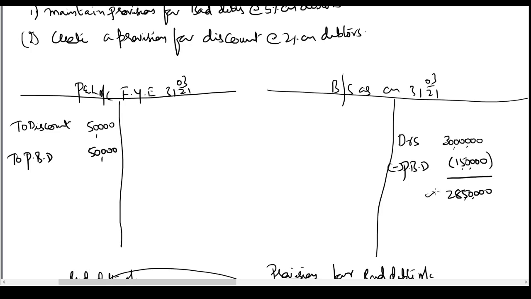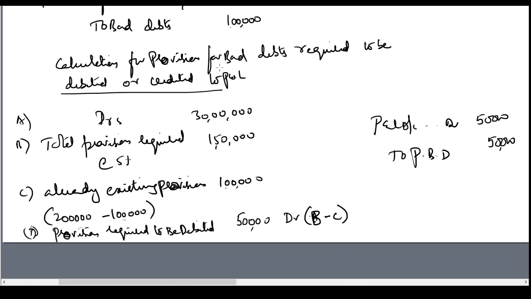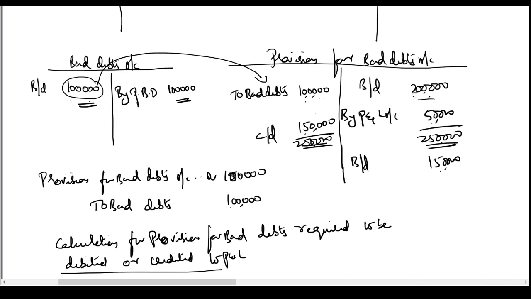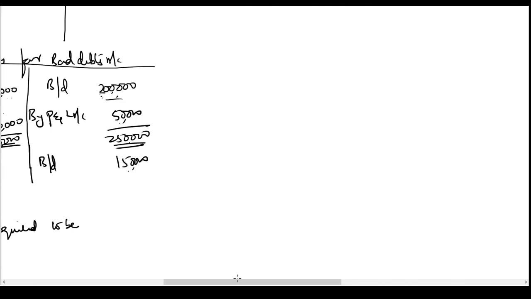Balance debtors who are expected to pay money. So these are the debtors who are expected to pay money. On this we expect that when these people pay the money, they are going to ask for a discount of 2%. So now we have to create a provision for discount.